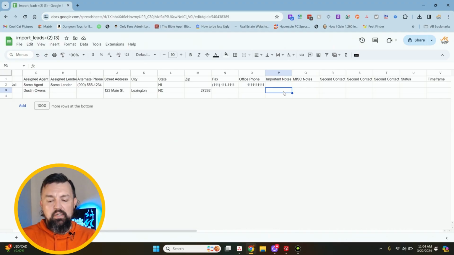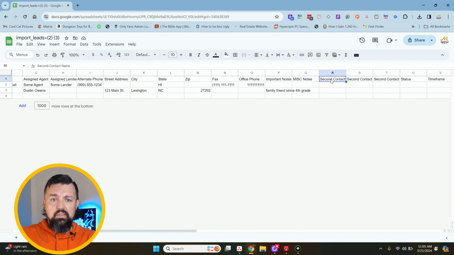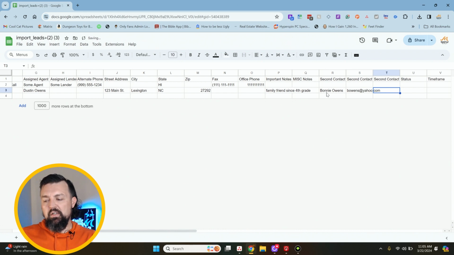So if I came in here and I put in, all right, second contact or miscellaneous notes, kind of the same situation as the important notes. You can put in whatever you want to there. Second contact would be if there's a spouse involved or things like that. So this is second contact's name, Bonnie Owens. Now, their email address, bowens@yahoo, whatever it is, and then her phone number.